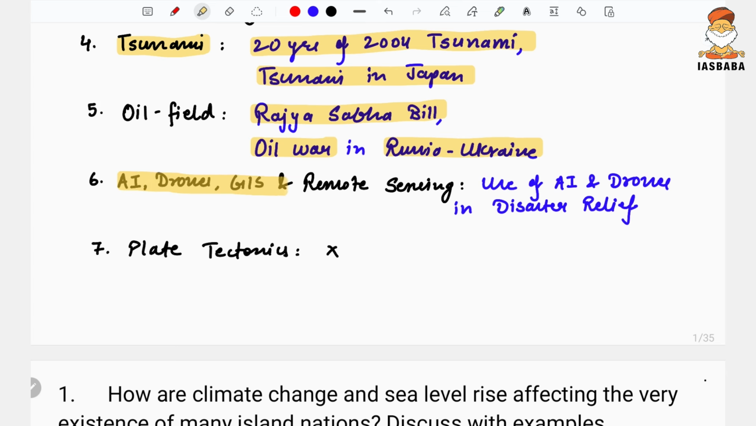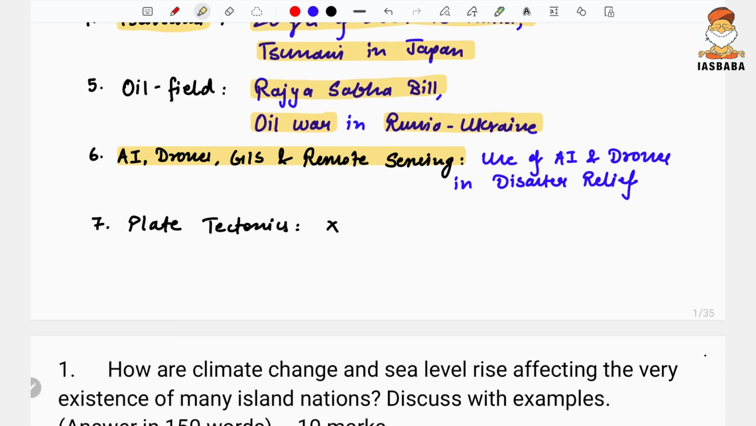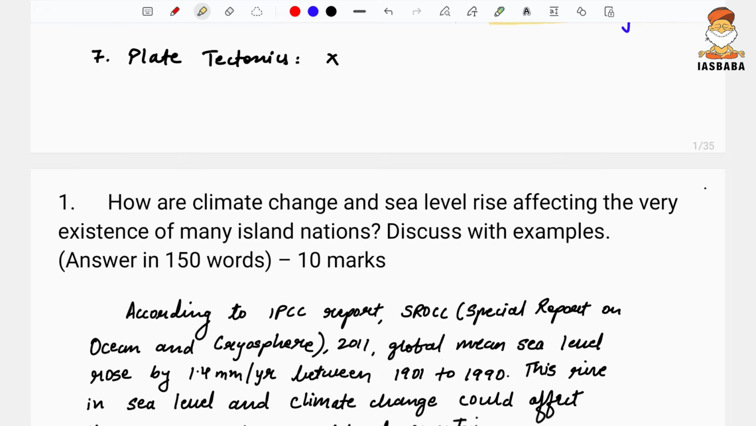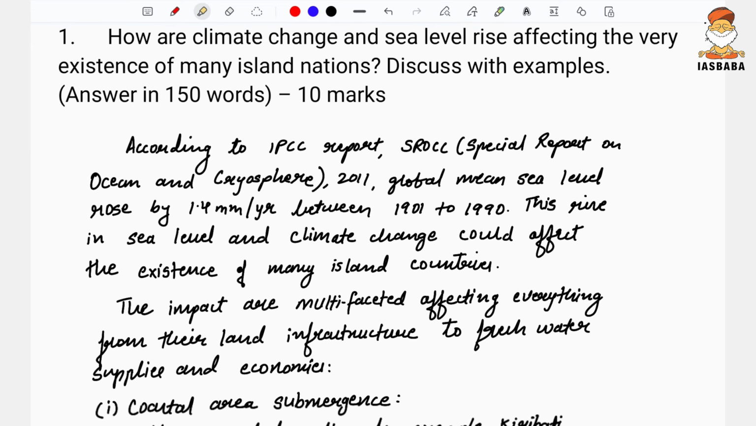Artificial intelligence, drones, GIS, and remote sensing related question. Yes, it was also in the news, the use of AI and drones in disaster relief, and it was a very logical application based question. And there was one fundamental question on plate tectonics. So let us start with the very first question.